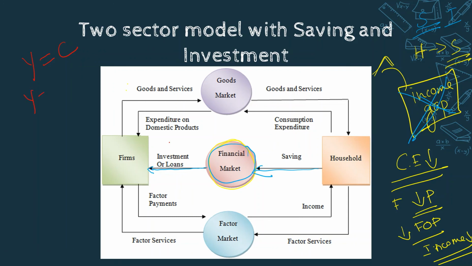So the condition will be Y = C + I, or Y = C + S. So using this also we can prove that C + S = C + I. C and C cancel, so S = I. So the condition for the two sector model with savings and investment is that savings should be equal to investment to eliminate the income gap in the economy. So this will lead to income of the household being equal to income of the firm.